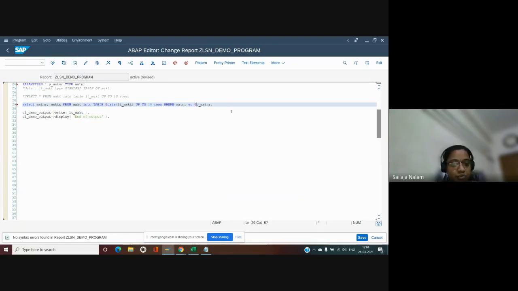It's not just for this one. Even for system variables, sy-langu or abap_true, for each and every variable, we need to prefix it with @. Only for constants, we will not be using it. For the rest of the things, we have to make use of the @. It should just be preceding the variables. Okay.